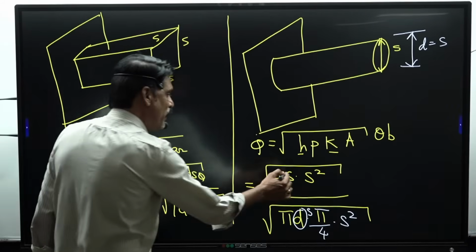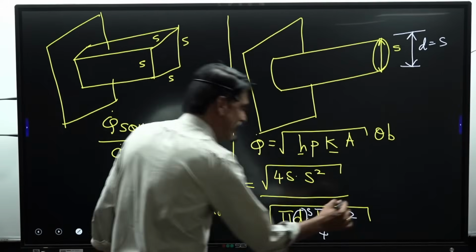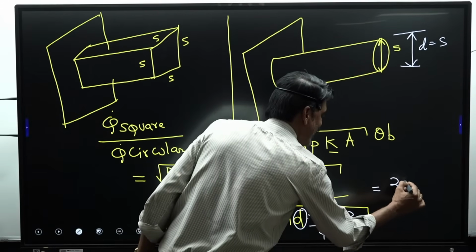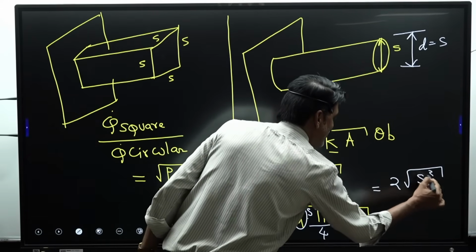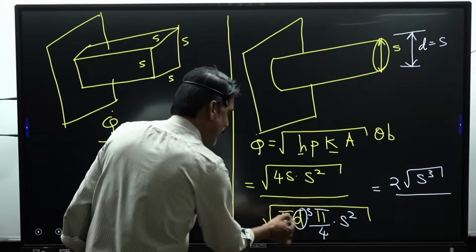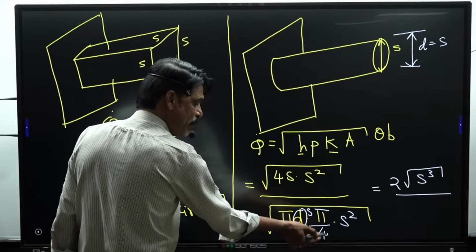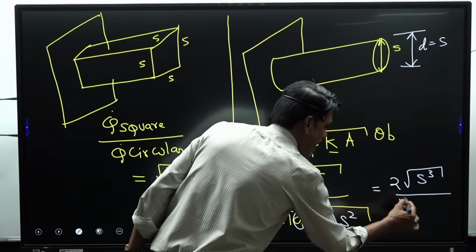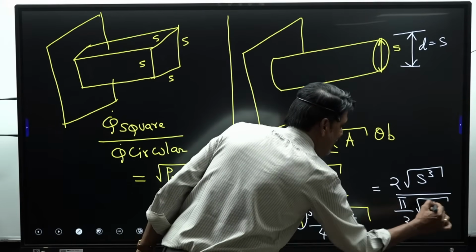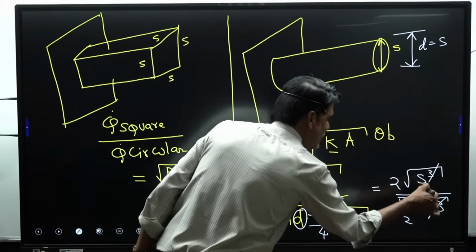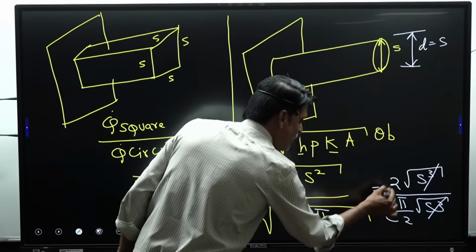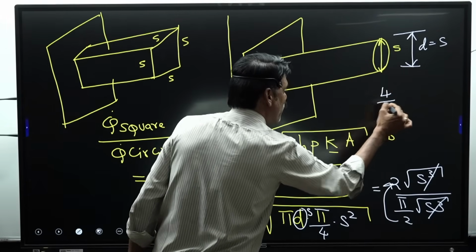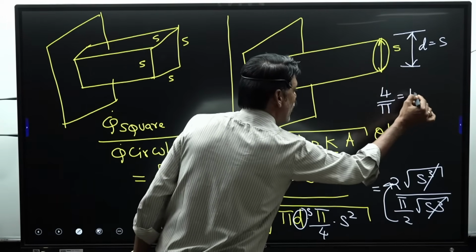So under root of s cube and under root of s cube get cancelled. The numerator is 2 into root of s cube, divided by root of pi square by 4 s cube. When it comes out, it becomes pi by 2 into root s cube. These two get cancelled, and this 2 goes to the numerator. It is 4 by pi, which is 1.27.